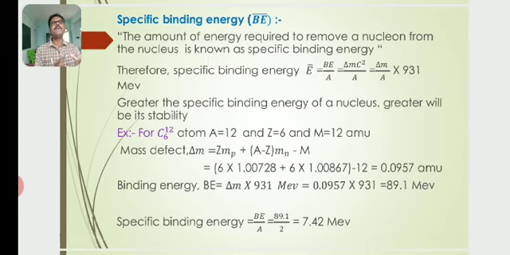This is the mass defect in the case of the carbon nucleus.